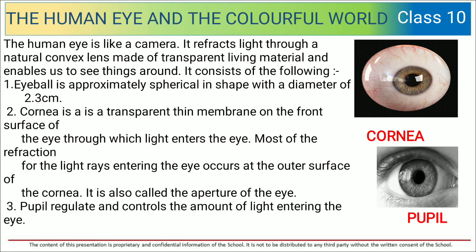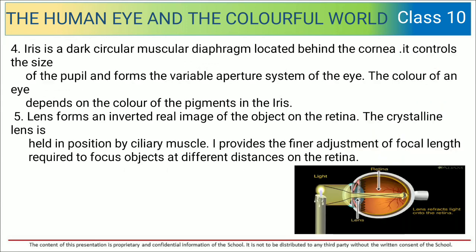Most of the refraction for the light entering the eye occurs at the outer surface of the cornea. It is also called the aperture of the eye. Pupil regulates and controls the amount of light entering the eye. Iris is a dark, circular, muscular diaphragm located behind the cornea. It controls the size of the pupil and forms the variable aperture system of the eye.